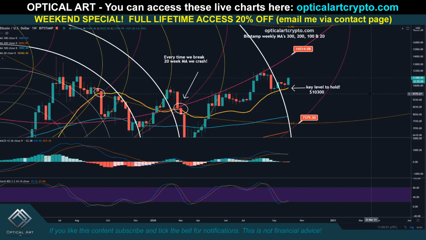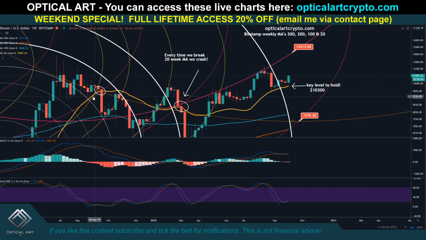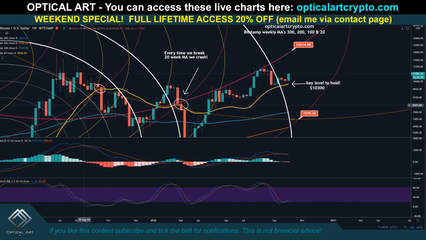So before we get into the price targets and show you how these played out, I did want to point this out. And again, every time we cross this 20-week, this yellow moving average, every time we break this, we have a drop. But I did want to point out, notice if I put a line right here, notice how this blue moving average comes down to a point, moves back up. Notice the RSI, the MACD is pretty high, and the blue is crossing down below this orange moving average.